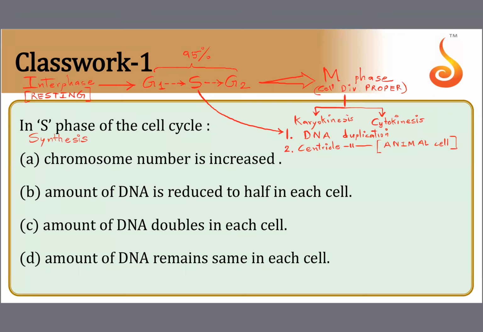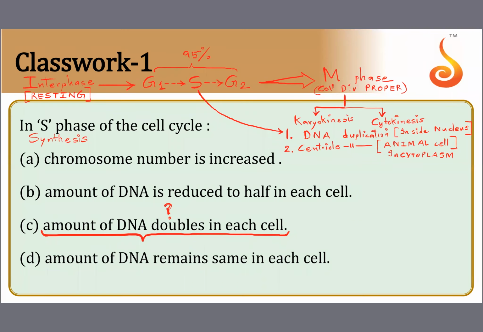And this happens in cytoplasm of the cell. The centriole duplication takes place in the cytoplasm, whereas the DNA duplication takes place inside the nucleus. Only in animal cells there is duplication of centriole. So amount of DNA will double in a cell during the S phase. Okay, now what exactly is doubling over here? Let me just take one chromosome.